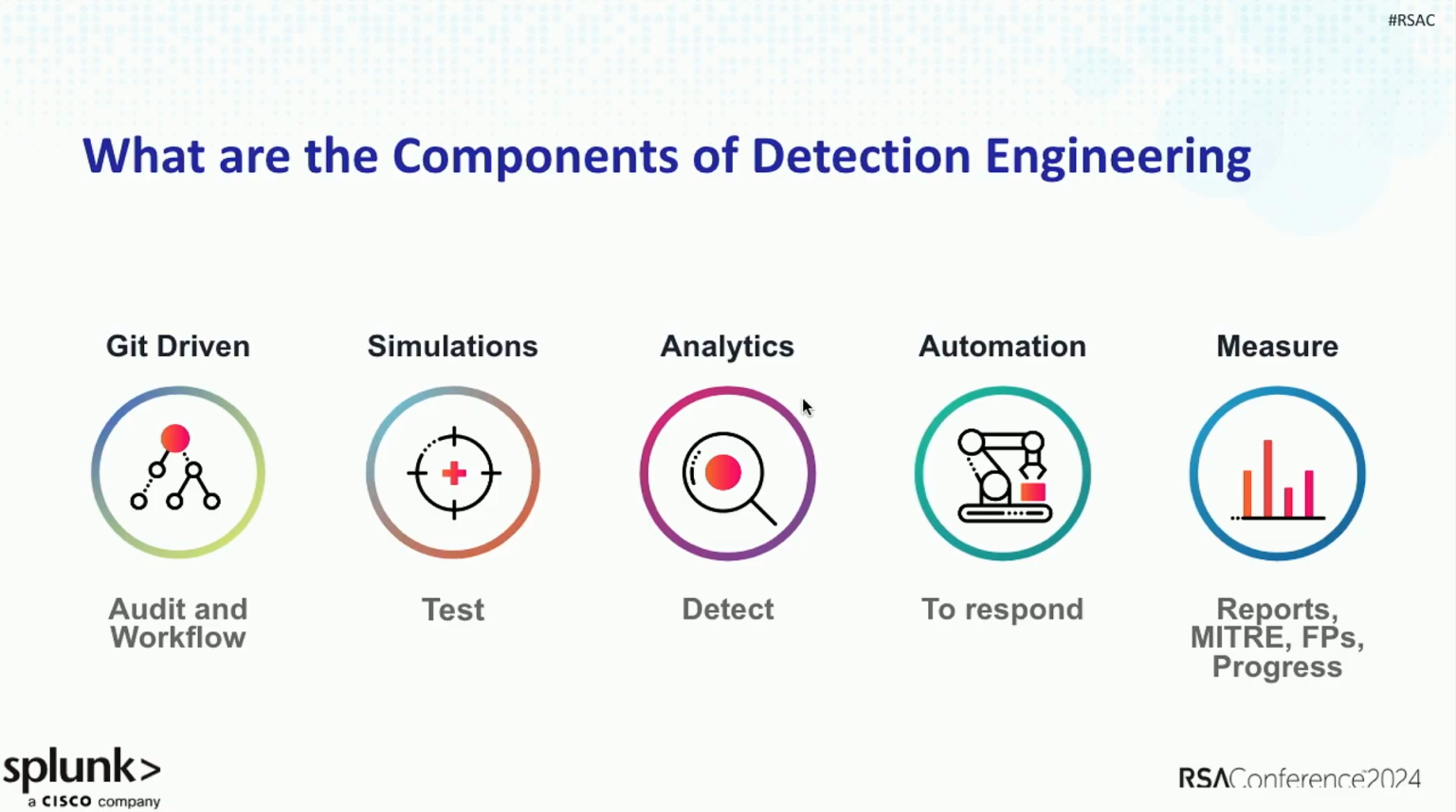And finally, how do you measure if you're actually being successful and making progress with detections? You need metrics, right? And metrics means a lot of things to different people also. And what kind of metrics you track changes from industry to industry, customer to customer. But as long as you have a measurement and a way to measure your success, I think that's another core component of detection engineering.